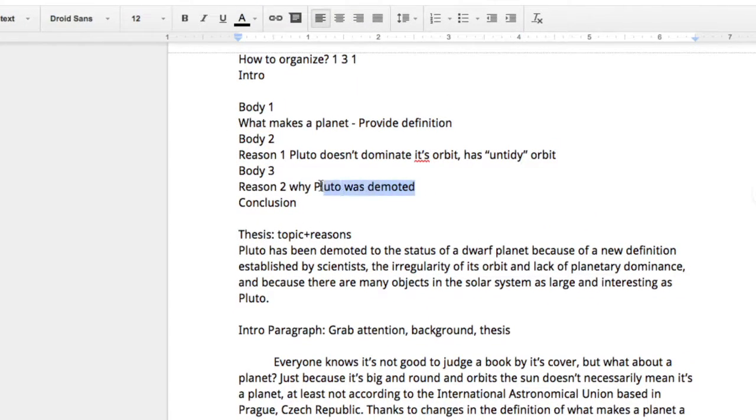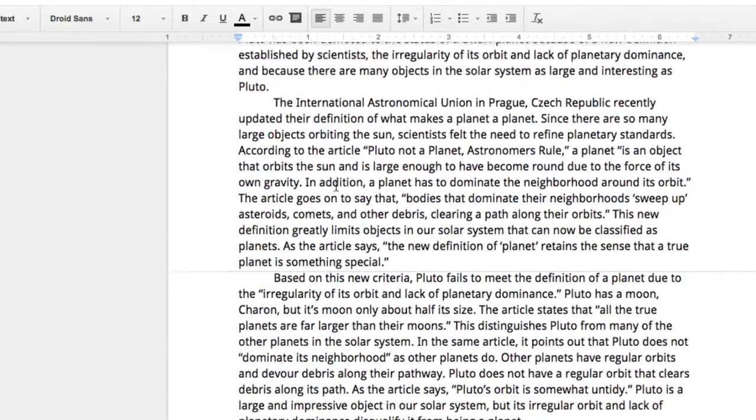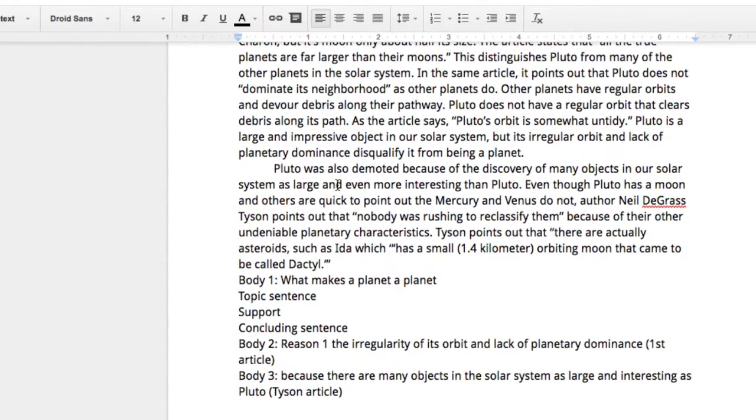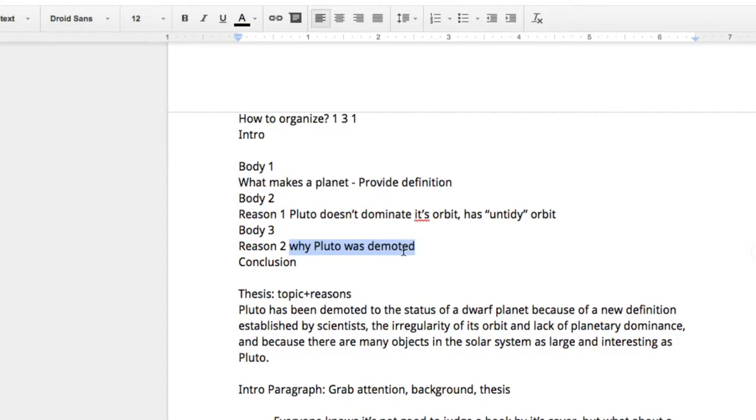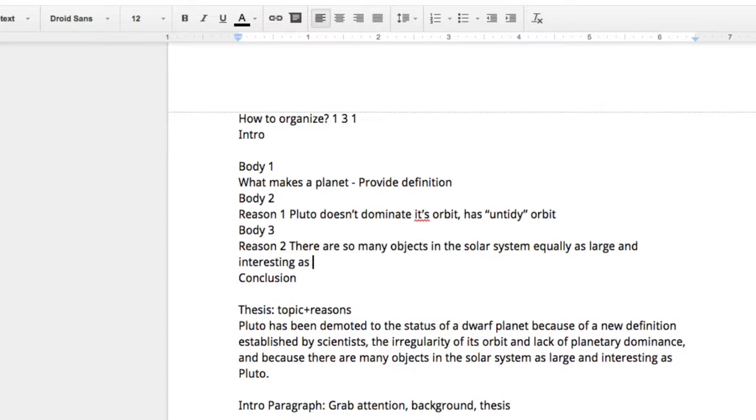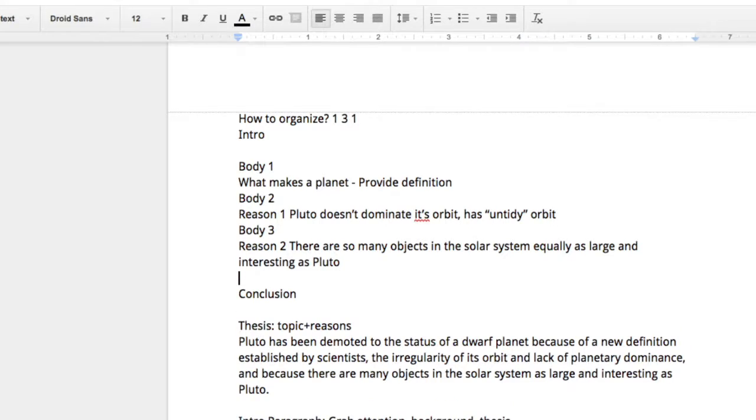For body paragraph 3, we need another reason why Pluto was demoted. The one that I came up with would be because there are so many objects in the solar system equally as large and interesting as Pluto. In other words, it's not quite so special as what we think a planet is. So that's how I was going to organize my sample paragraph.